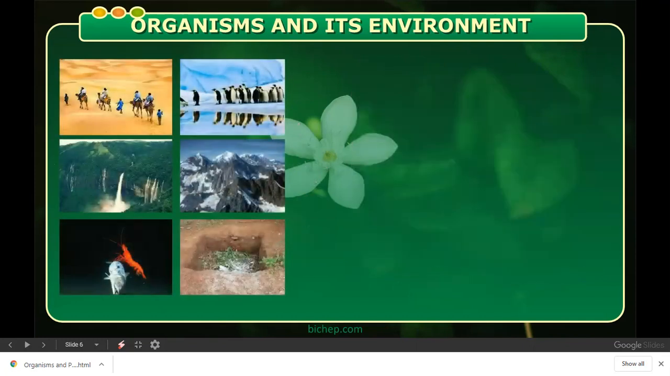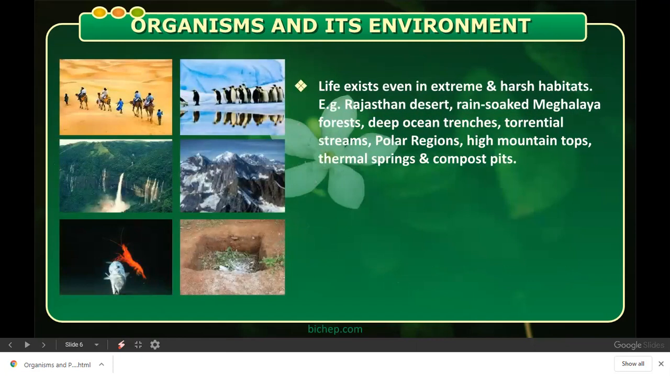In the same, that is organism and its environment. Here you can see life exists in both types of climate, in extreme deserts as well as in extreme tundra regions, that is the snow-clad regions. For example, you can see here in the diagram, Rajasthan desert, rain-soaked Meghalaya forest, deep ocean trenches, torrential streams, polar regions, high mountain tops, thermal springs, compost pits. So here there are many different biomes, and accordingly the organisms adjust themselves.